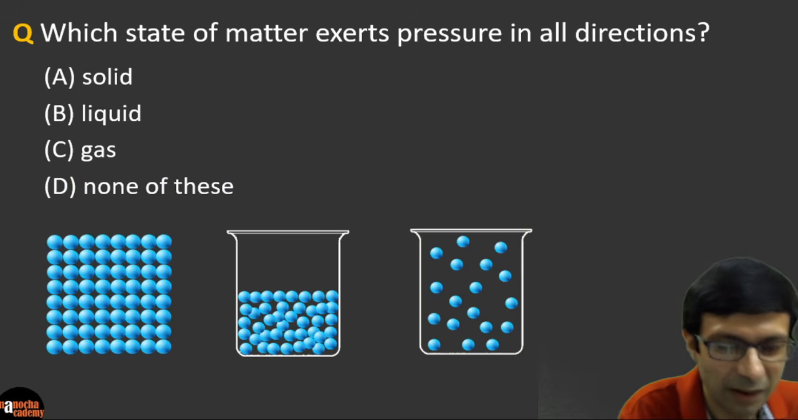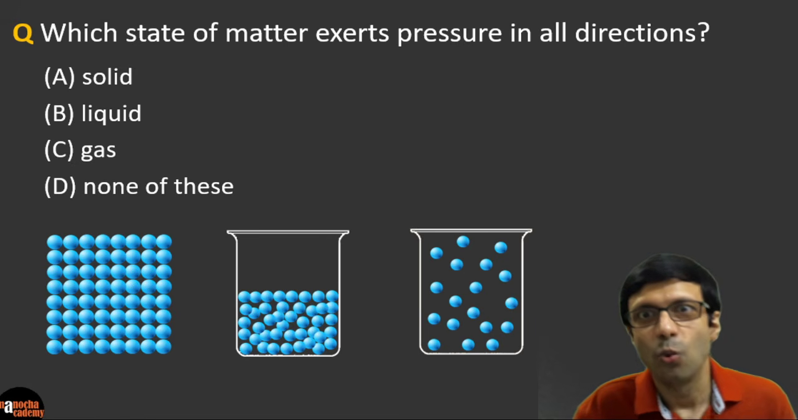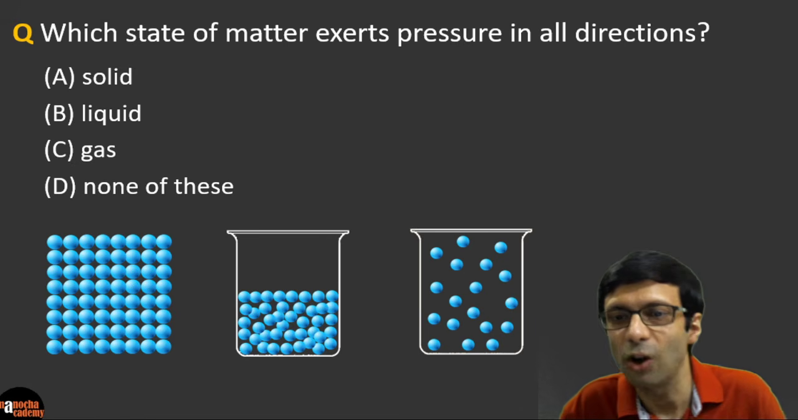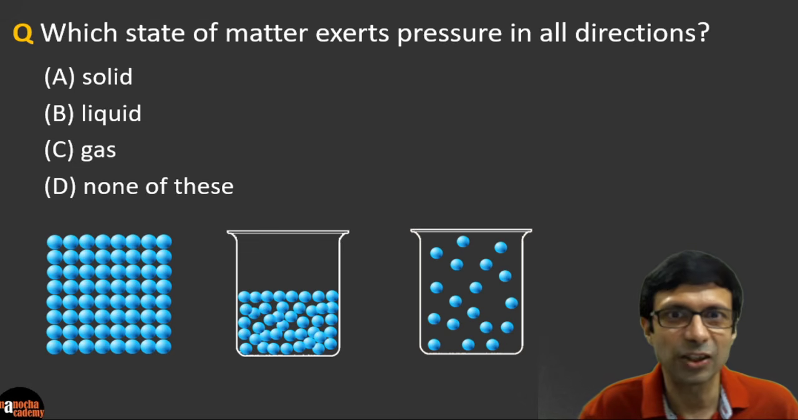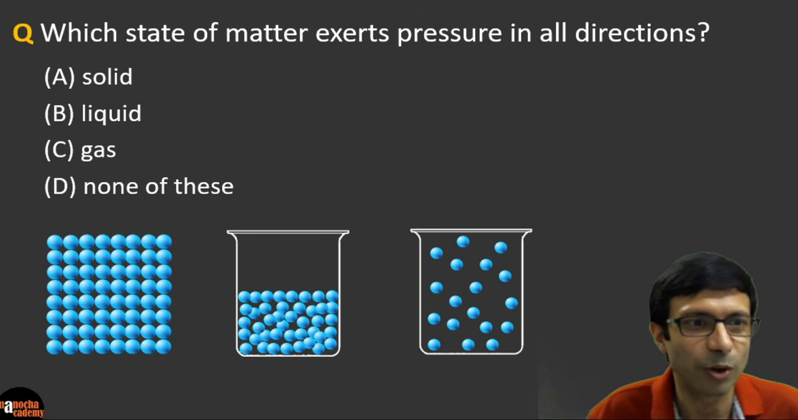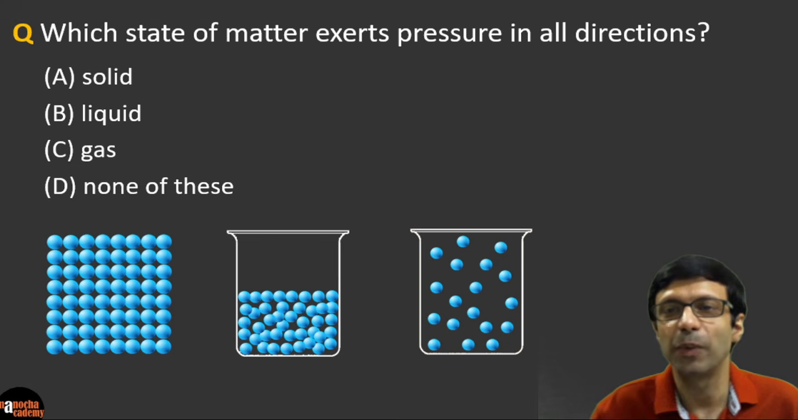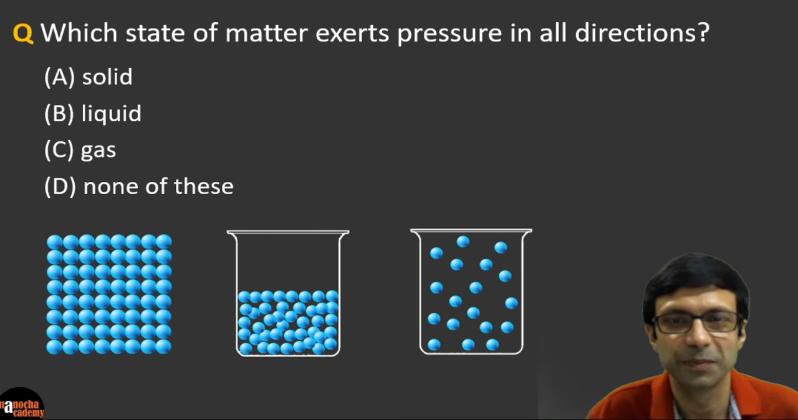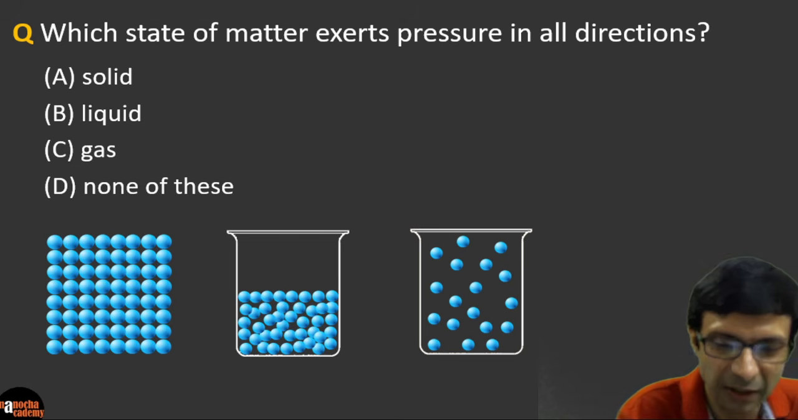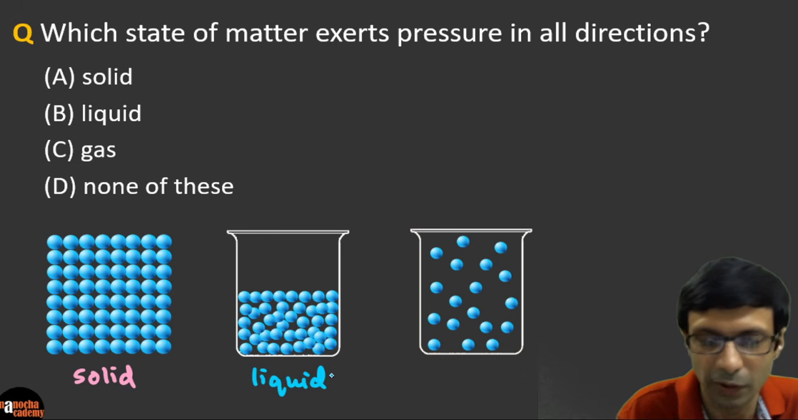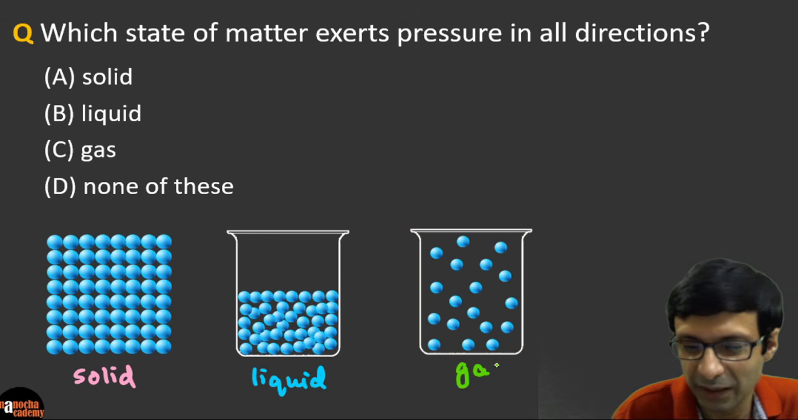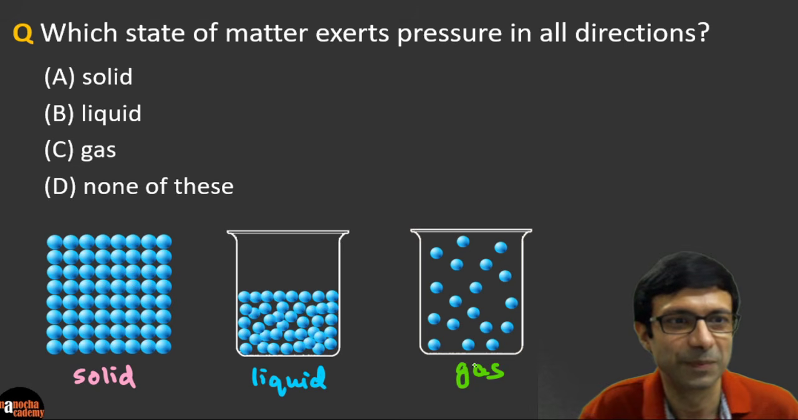Very good. Now let's take a look at the next question. Which state of matter exerts pressure in all directions? Is it A, solid, B, liquid, C, gas, or D, none of these? So what do you think is the answer here? Take a look at the options here. As you can see, we have pictures for your visualization. This is a solid. You can see the particles of a liquid, and this is a gas.